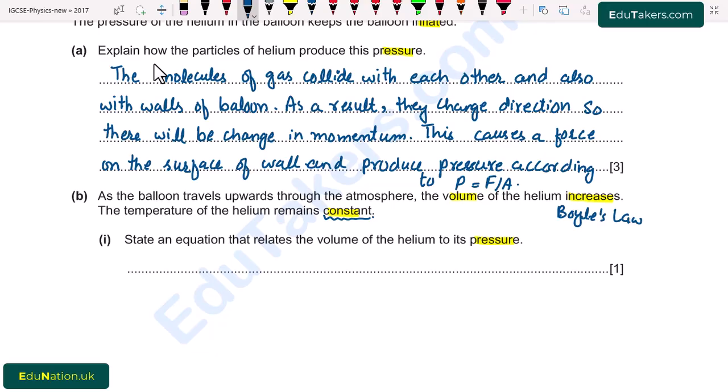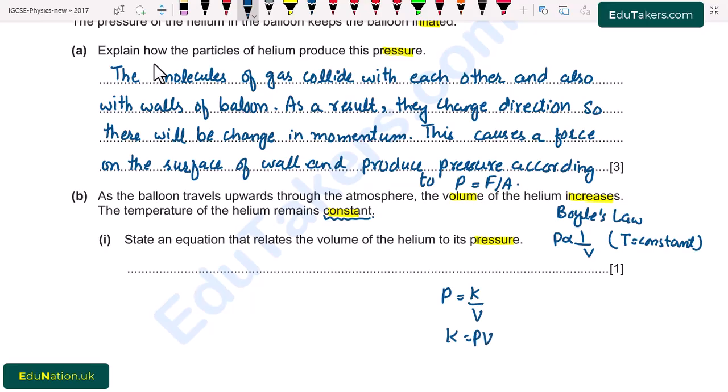According to this law, pressure is inversely proportional to volume and here temperature is constant. So when I arrange this equation, it will be P is proportional to K over V. Sorry, P is equal to K over V. So K is equal to PV.